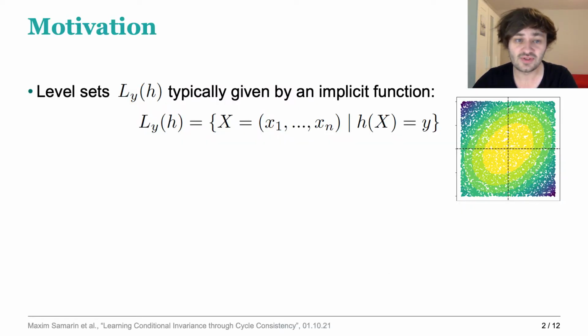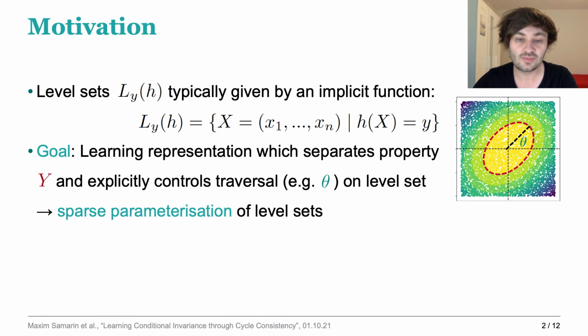There can be different notions of invariance. In our work, we take the point of view of level sets, which are typically given by an implicit function. Think of the equation of circles or ellipses, like on the right. Our goal is to learn a representation which separates property y, like the dashed red line on the right, and explicitly controls traversal in such a level set, like angle theta on the right. So we'd like to identify a sparse parameterization of level sets, or in other words, the fewest number of parameters or knobs which control walking on such a level set.